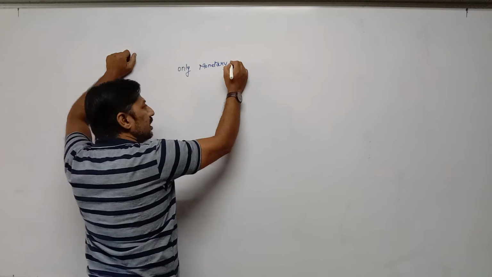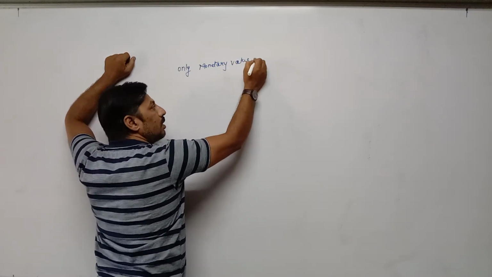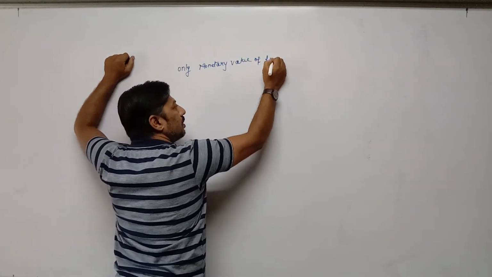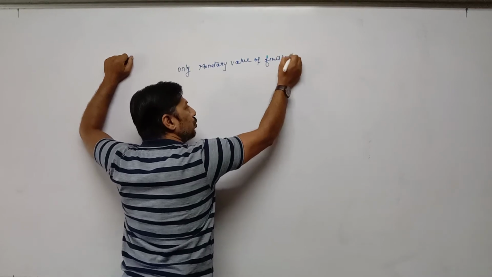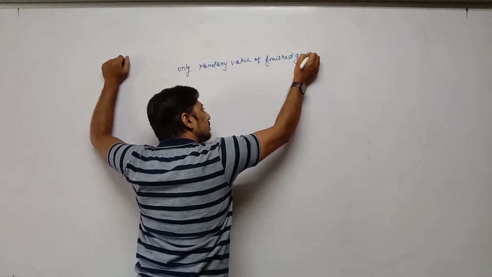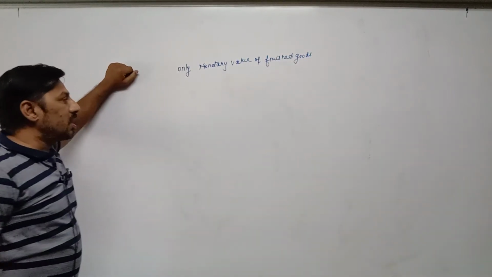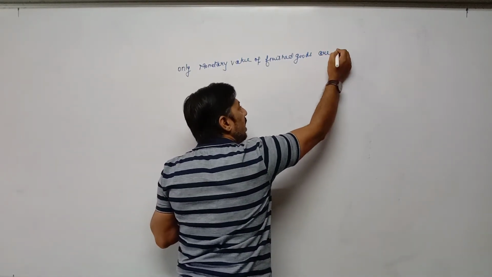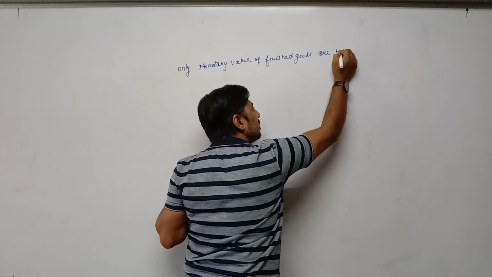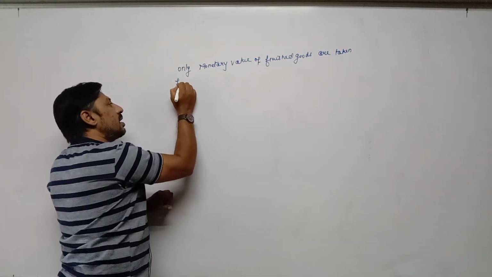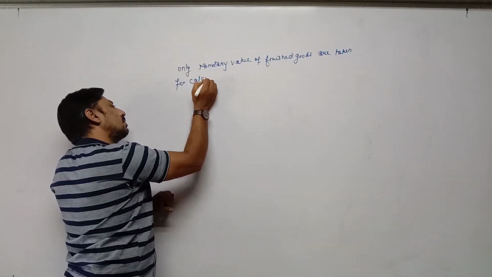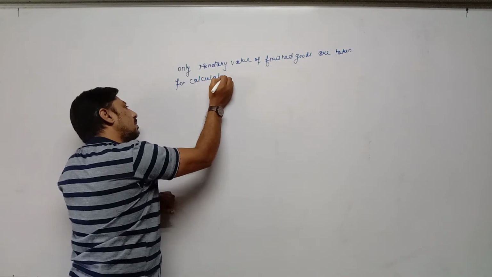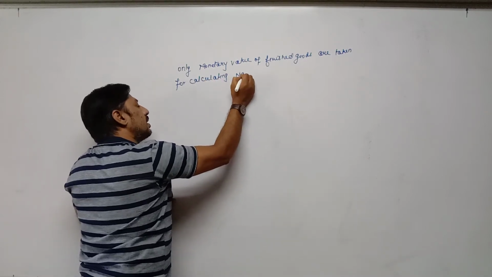Only monetary value of finished goods. Only monetary value of finished goods are taken for calculating national income.